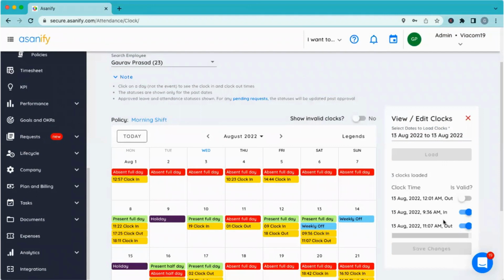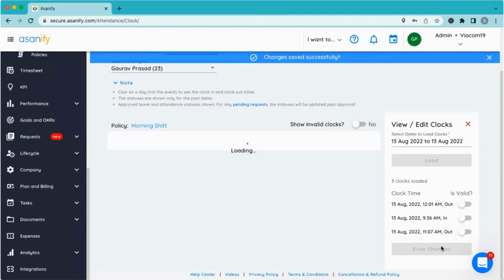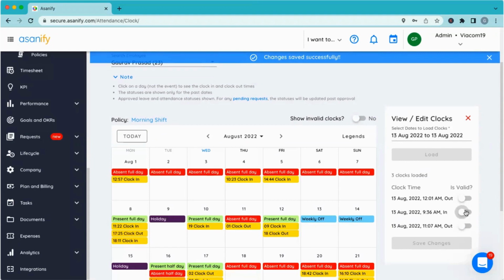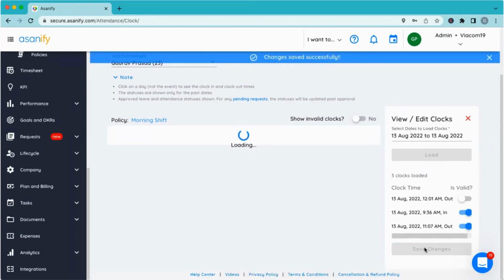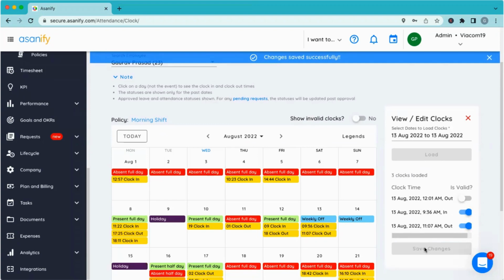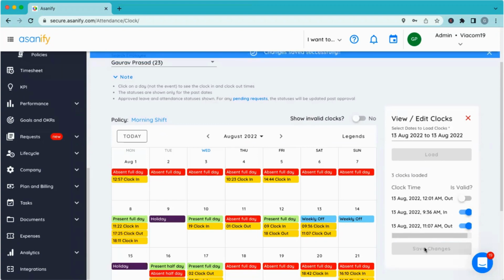I see that the in and out time is 9:36 and 11:07. Let's say I have invalidated the clock and I'm saving it right now, the system will refresh again. So now that I have invalidated it, so to say, and now I'm revalidating the same clocks, the refresh of the status has happened again. So in case you have assigned the policy later on for that day, if it is not showing, just try revalidating the clock. It will get refreshed automatically.